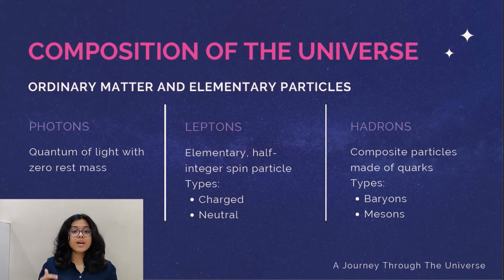The last one is the hadrons. Now, hadrons are composite particles which consist of quarks, and they have very strong interactions between the particles. There are 2 types of hadrons: the baryons and the mesons. Now, baryons consist of 3 quarks, and the mesons consist of 1 quark and 1 anti-quark.